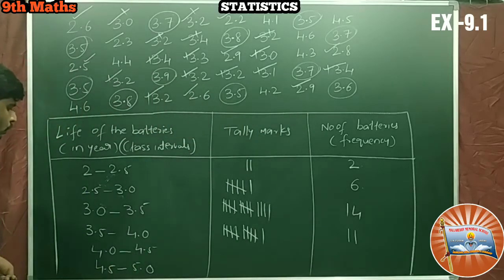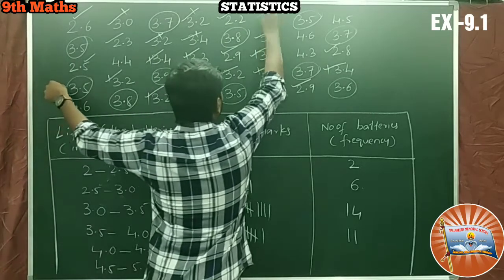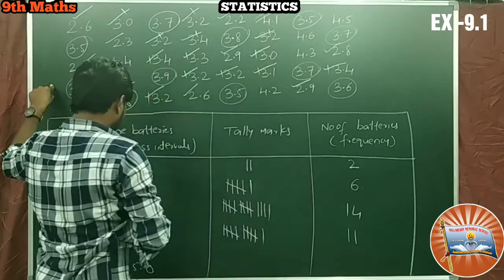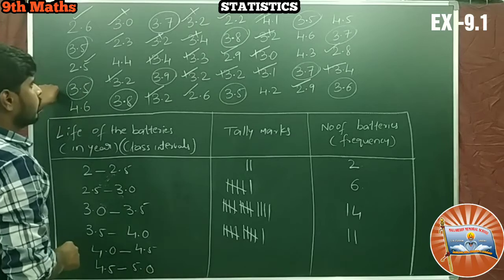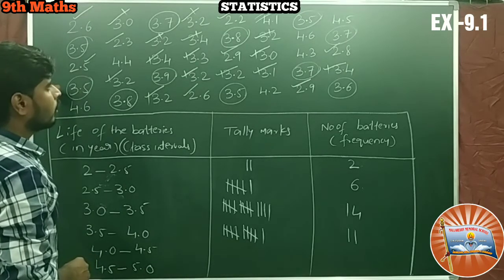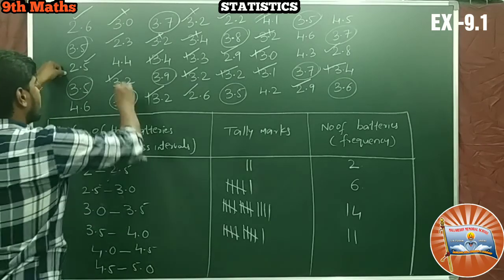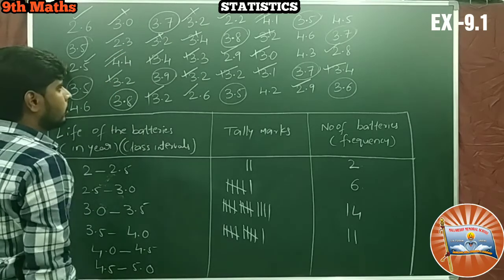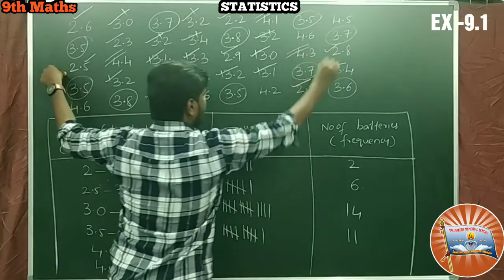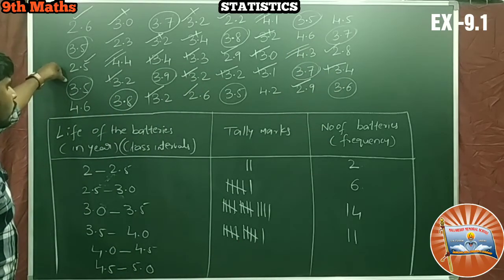Next 4.0 to 4.5. So here it is 1 in the first row. In the second row there is nothing. And third row, here is 2, 3, fourth row, nothing is present.